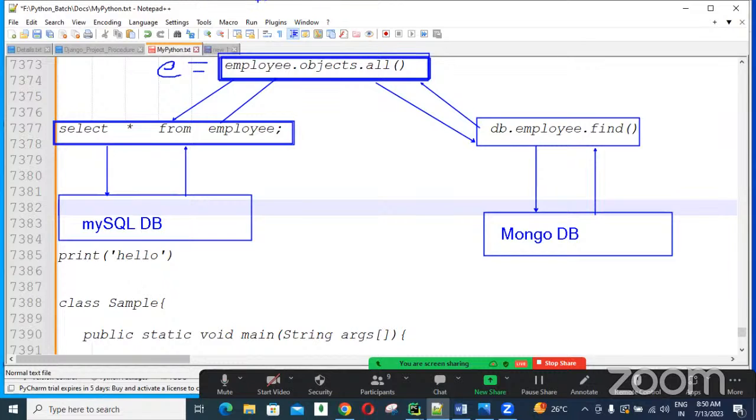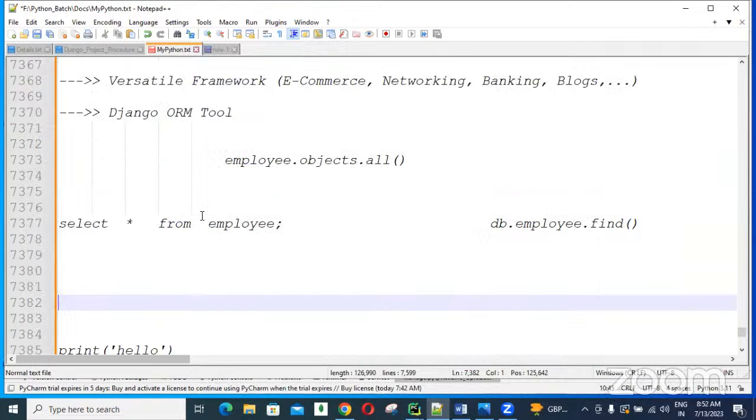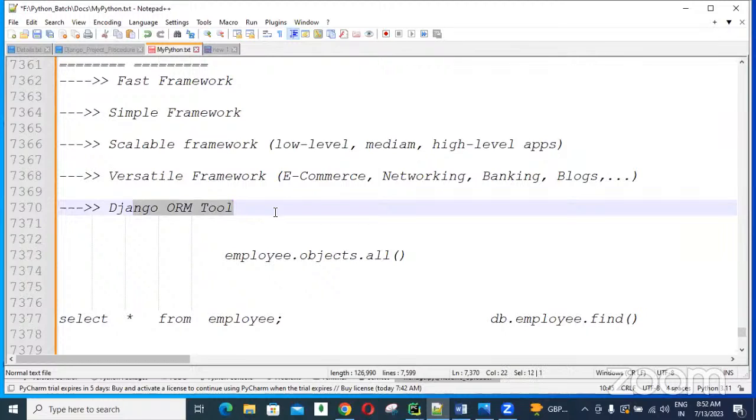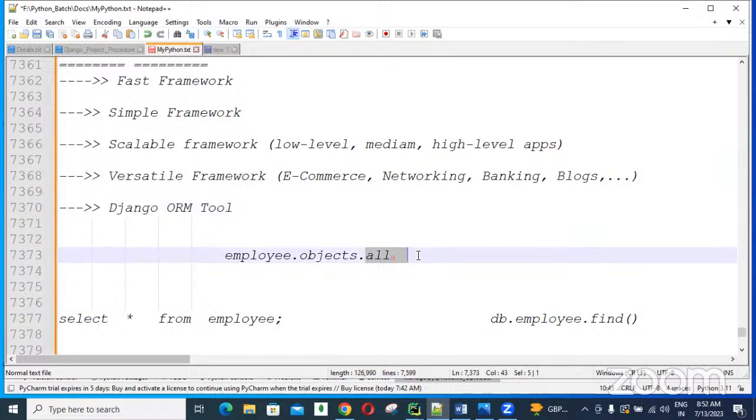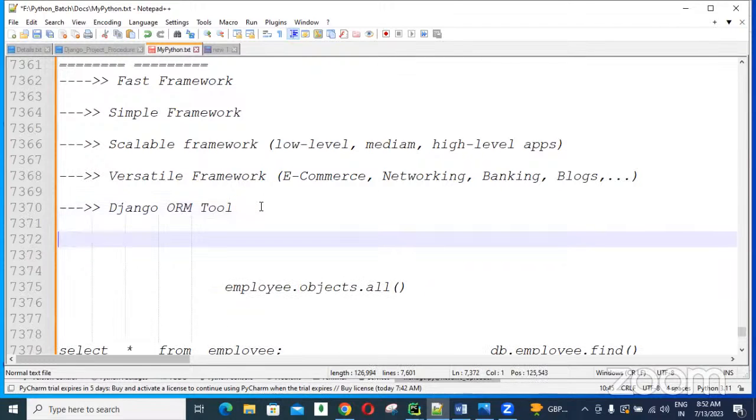This is one of the best features. Later we will discuss ORM queries more. It's a big chapter, guys. Almost 3 hours we will spend on ORM, with lots of methods: get, filter, exclude, values, and several more. We will learn them later.